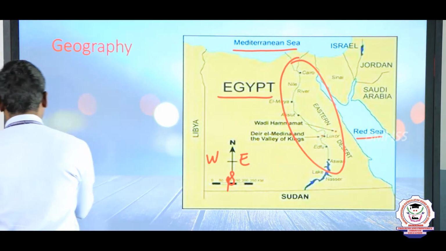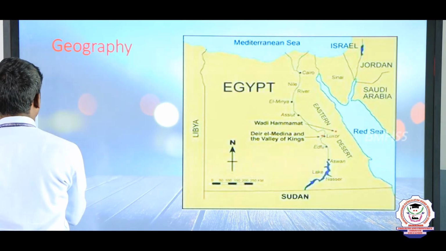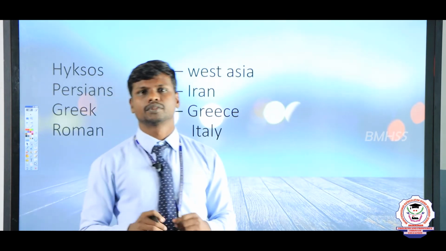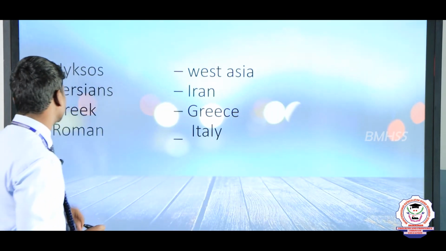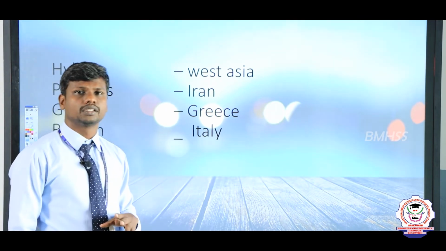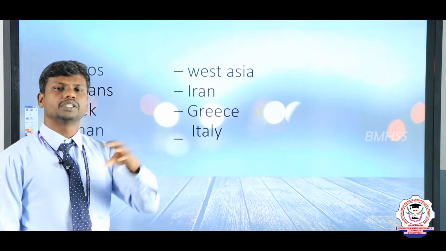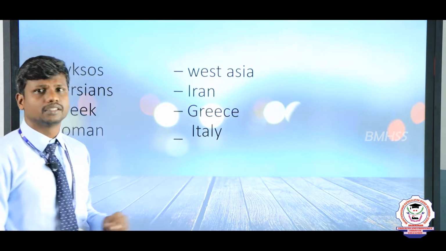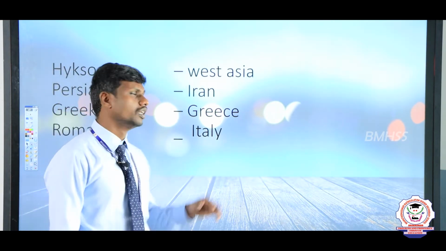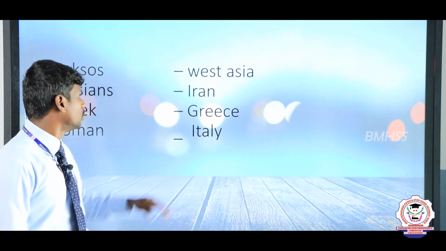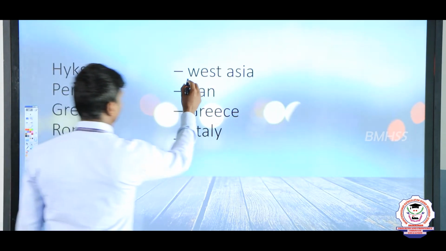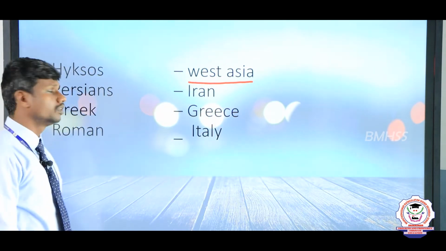Okay, now we move on to the next topic, that is which groups of people lived there. The first group of people is known as the Hyksos. The Hyksos people were rulers and they were under the control of the Egyptian civilization. Very particularly during the 15th century, they lived in the Egyptian civilization. They belong to West Asia. So that is the one.